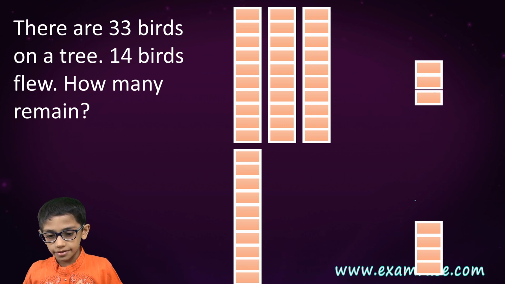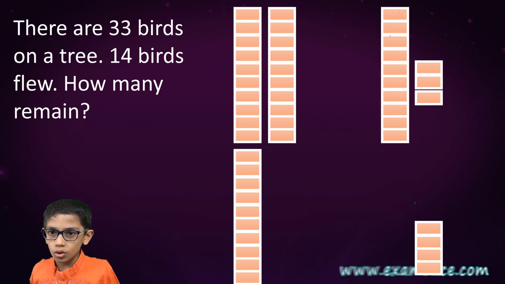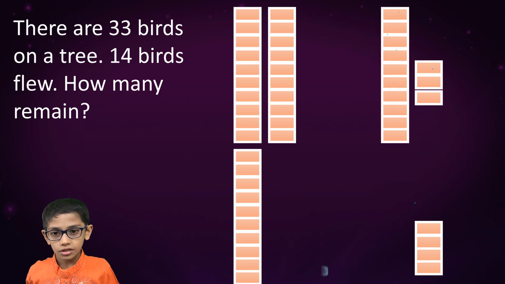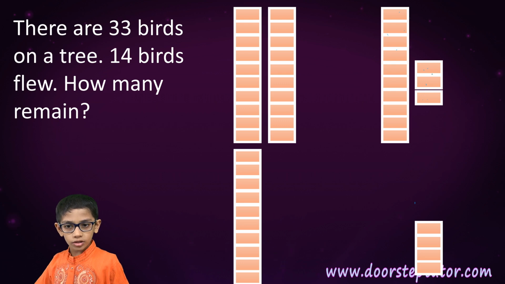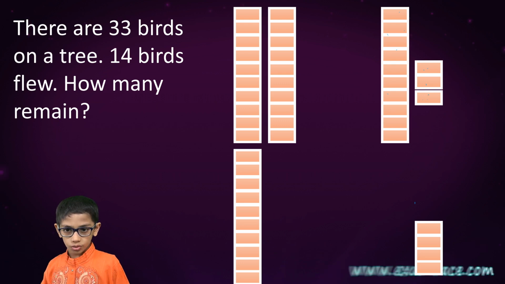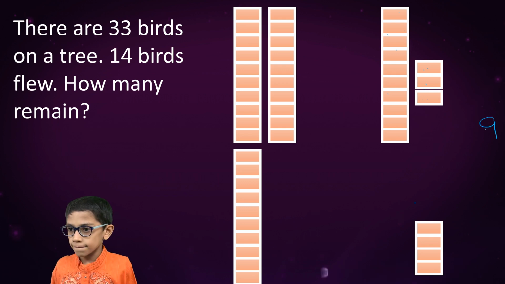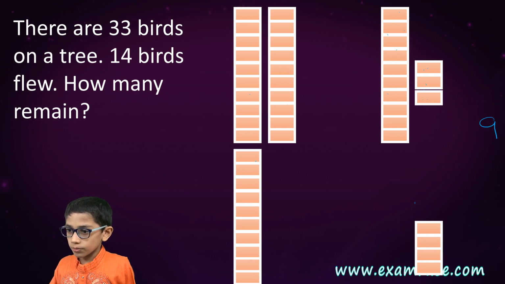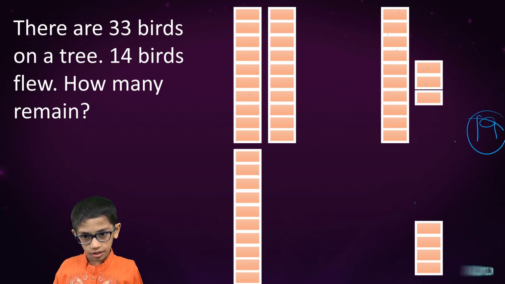In the second case, we can't do 3 minus 4. So, 1, 2, this ten came here. So, 1, 2, 3, 4, 5, 6, 7, 8, 9, 10. So, this is the 13 minus 4, which is equal to 9. And 2 minus 1, 1. So our answer is 19 in both the cases.